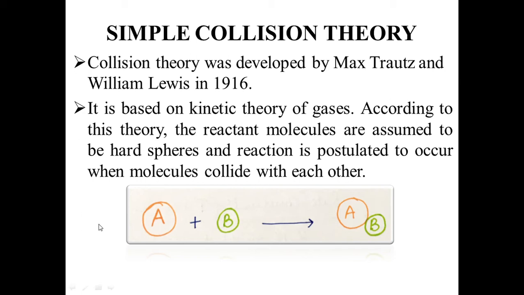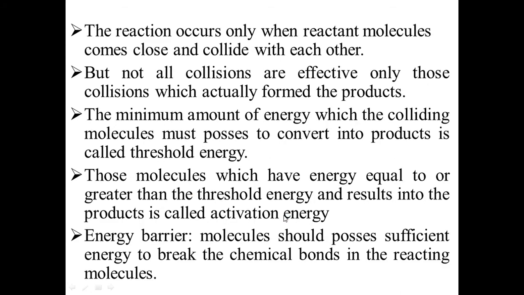Suppose A is the reactant molecule and B is another reactant molecule. When these two molecules collide with each other, there is a formation of product, that is AB. The reaction occurs only when reactant molecules come close and collide with each other.